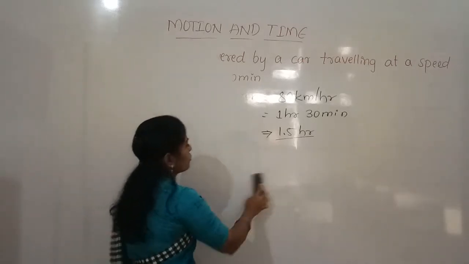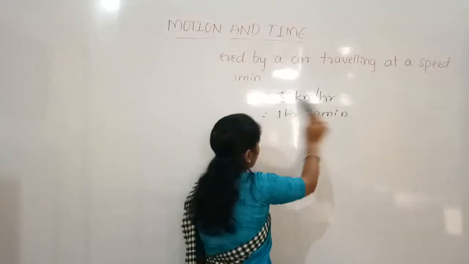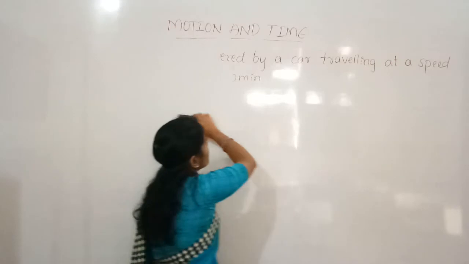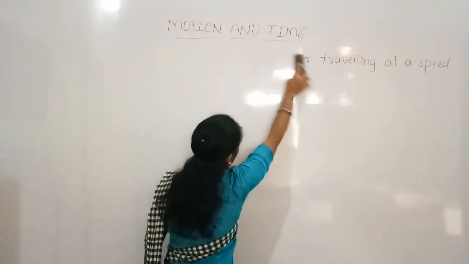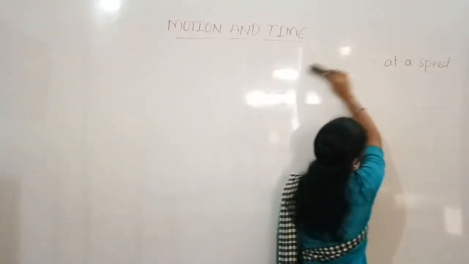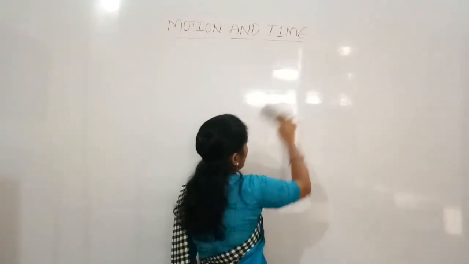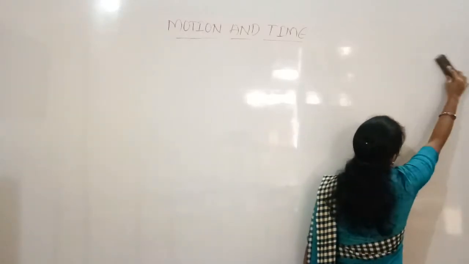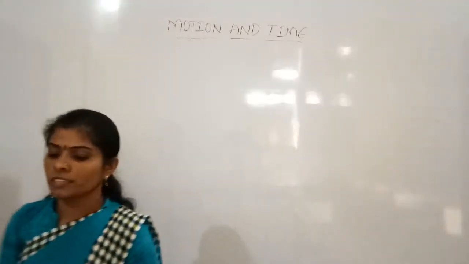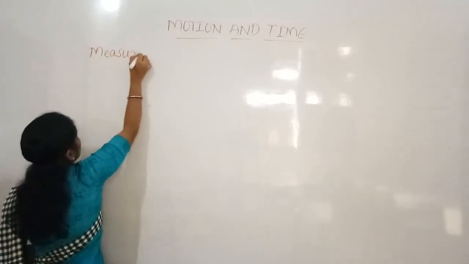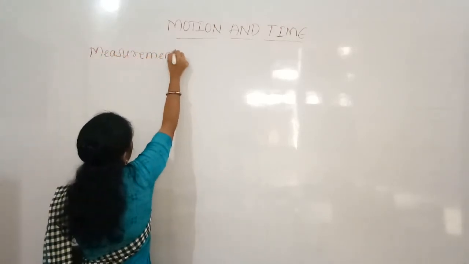Or for eating food, the timing is lunch in the afternoon at 1 o'clock, or dinner at 8:30 or 9 o'clock. So for everything we measure the time: how much time we play, how much time we study, and how much time we do other work. So we measure time for everything.